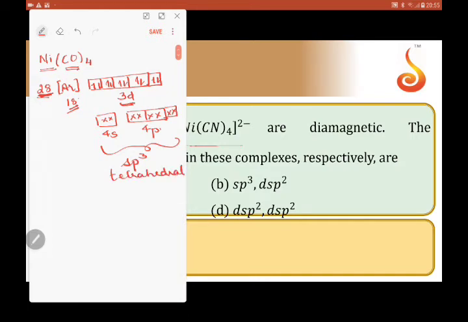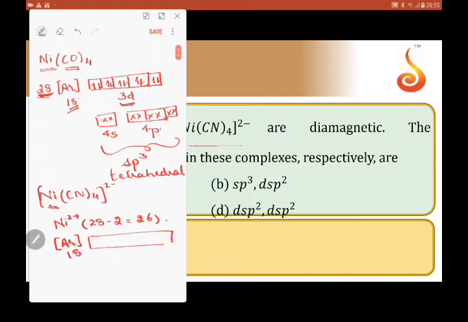In contrast to this, when we consider [Ni(CN)4]2-, nickel here is in +2 oxidation state. So, out of 28 electrons, 2 electrons are lost. Hence, we have 26 electrons. Apart from argon, this accounts for 8 electrons, which can be arranged in this fashion: 1, 2, 3, 4, 5 and 6, 7, 8.